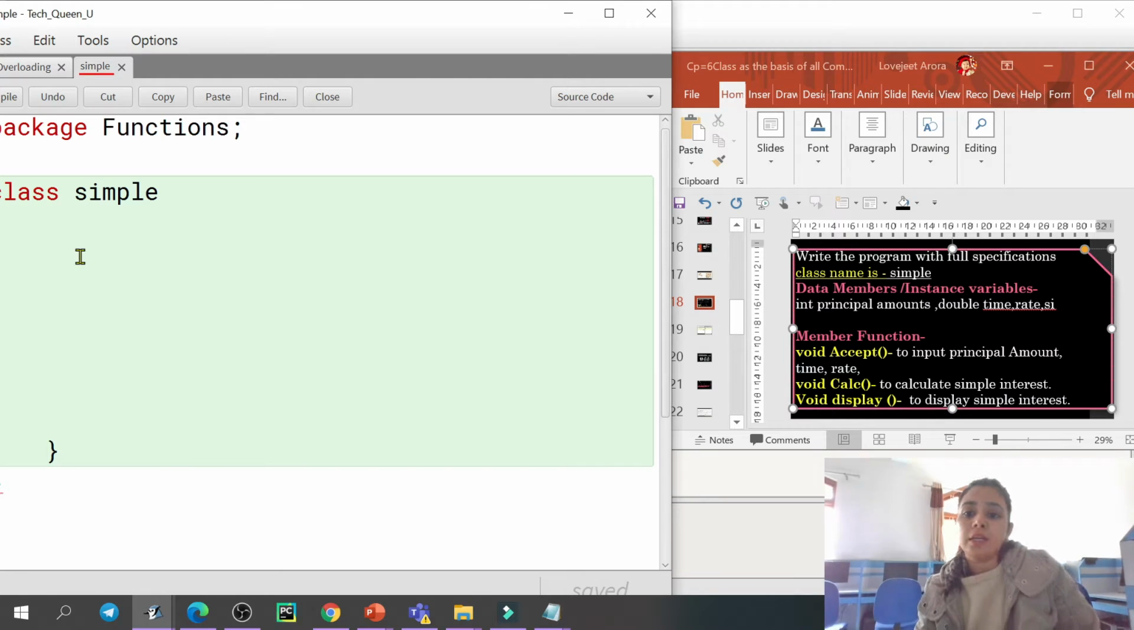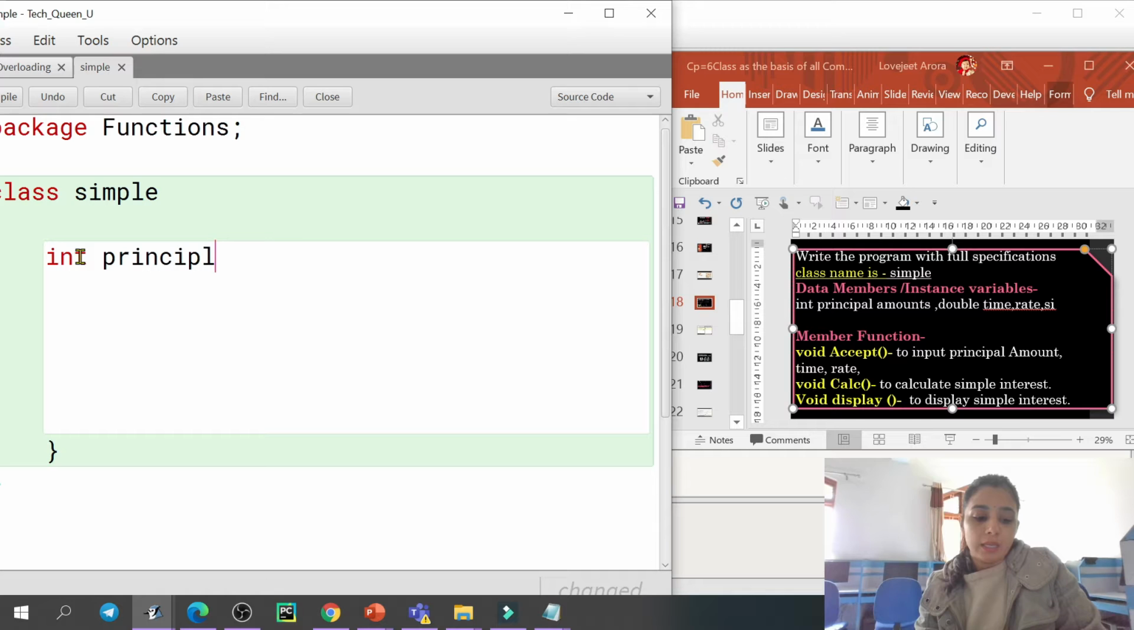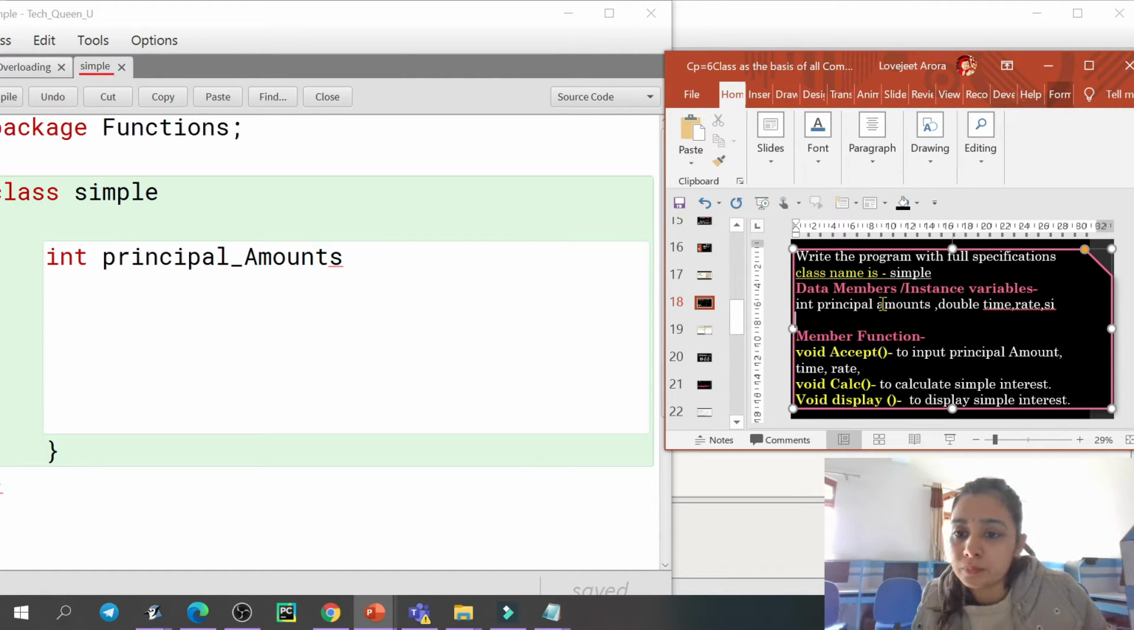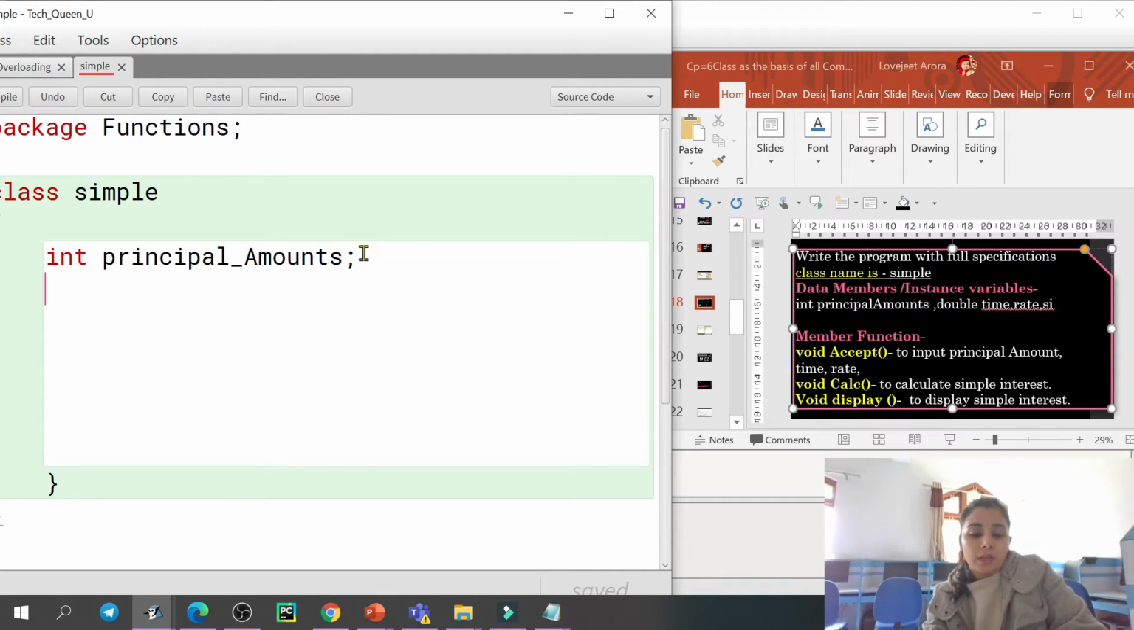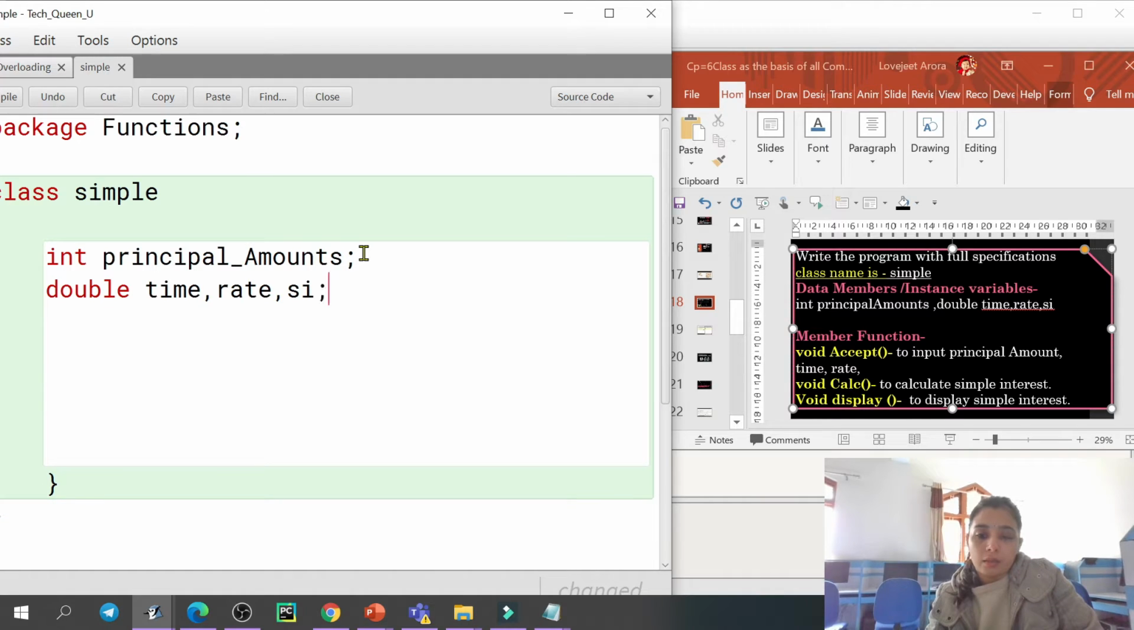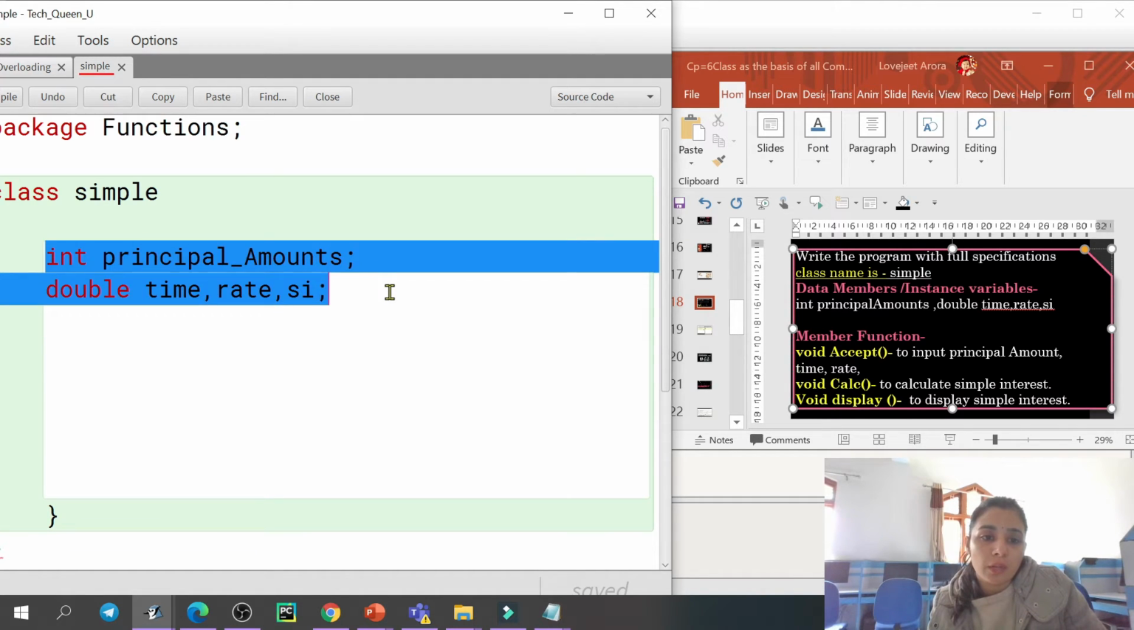Let's say I'm creating an instance variable int principal, the principal amount, right? Next I have to give another, double time, rate, comma SI. These are my instance variables, which I have created inside the class but outside the function.